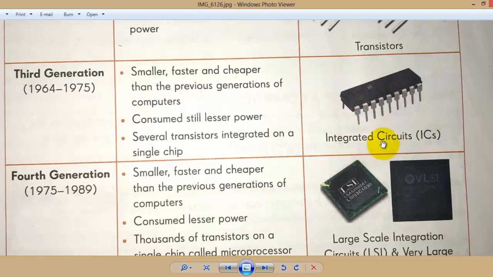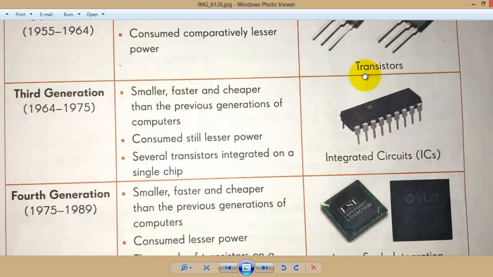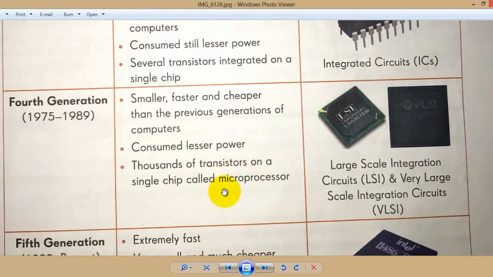This is still used in our electronic devices nowadays, like simple electronic devices such as a fan or calculator, electric motor and everything, household items also, speakers and all, use this IC. You must have heard in a repairing workshop that this IC has been broken or burned up. In a mobile phone also, one IC has been burned up, and you have to change this IC. But in the fourth generation, thousands of transistors are combined into a single chip called